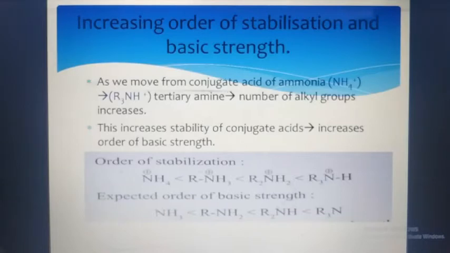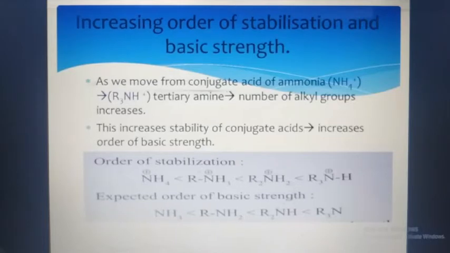As the number of alkyl groups increases, the stability of conjugate acid also increases, and the expected order of basic strength you can see below, that is NH3 is less than the primary amine. Primary amine has less basic strength than the secondary amine, and since the tertiary amine has more alkyl groups, it has more basic strength. Therefore, which is the greatest? The tertiary amine.